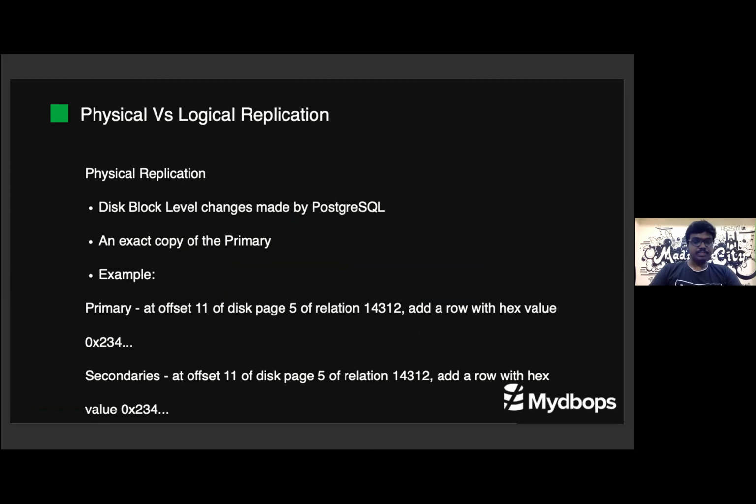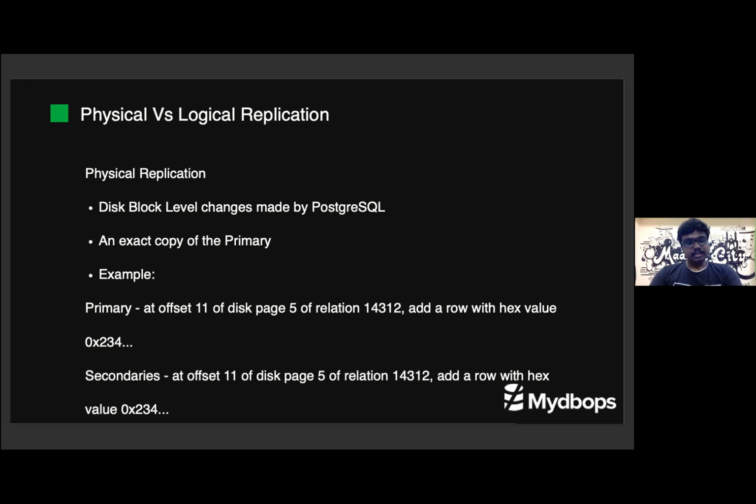So first is physical replication. Physical replication sends the data to the secondary server in the form of binary format, not in the form of SQL. This binary will contain disk block level changes made by the primary server.